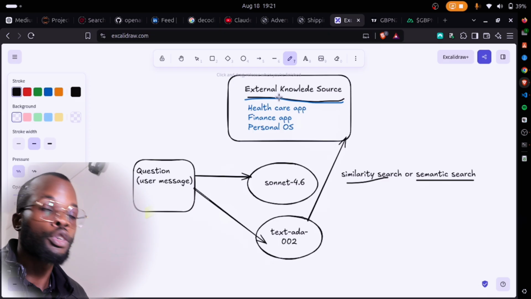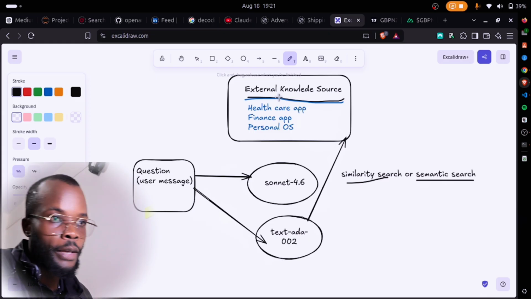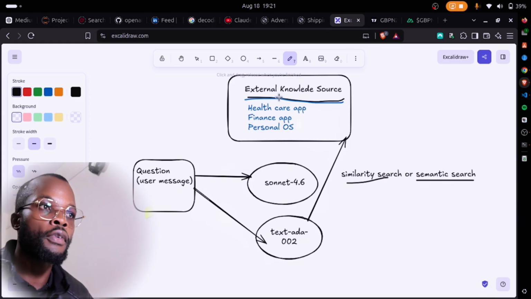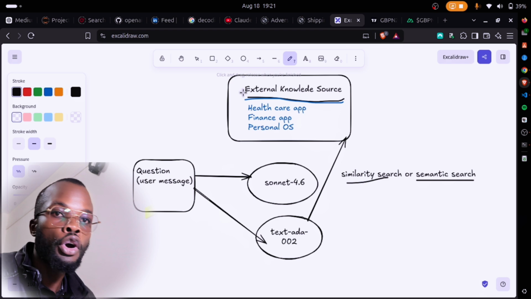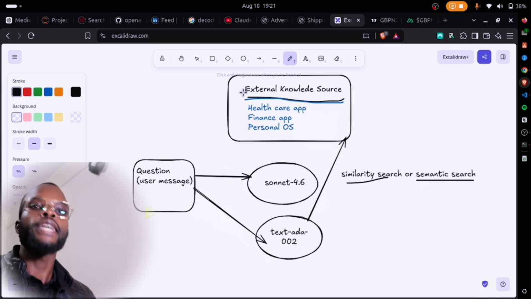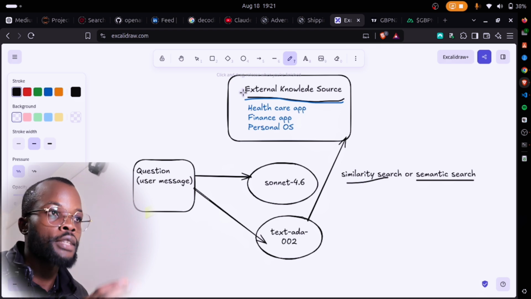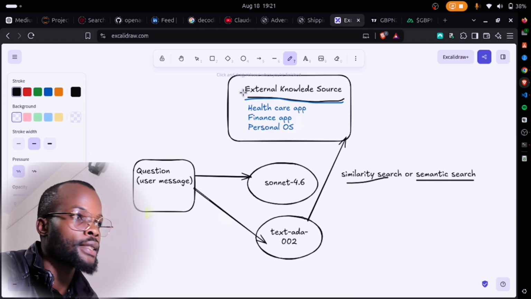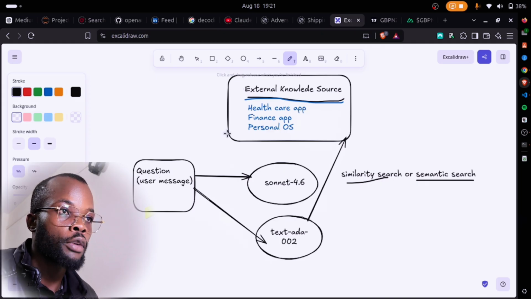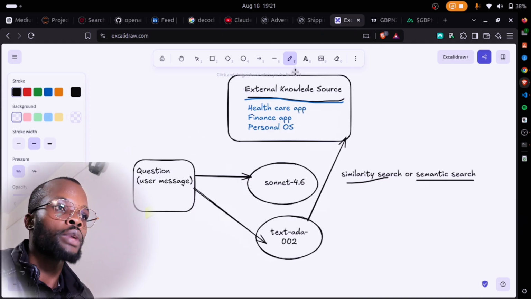Our AI won't understand them, so we also have to embed them and then store them. Something else that was done before, so that we have this external resource, was the ingestion, which is taking in information and then preparing it in a format that the AI understands. So when we come to the question here, now we don't have the question, so we have an external source.